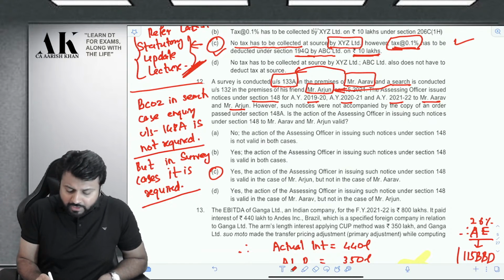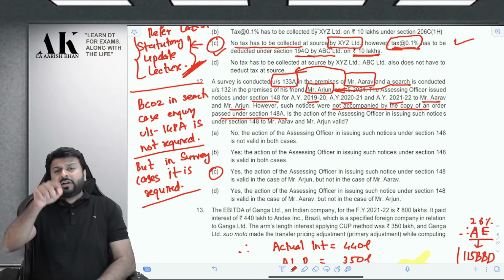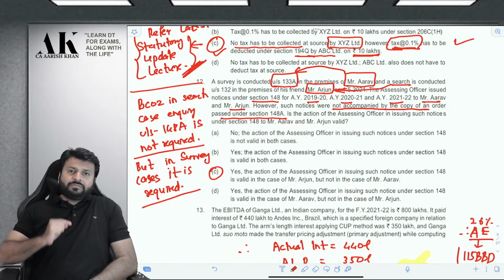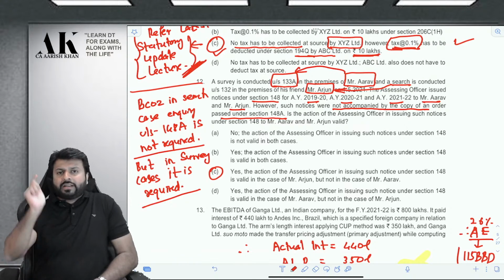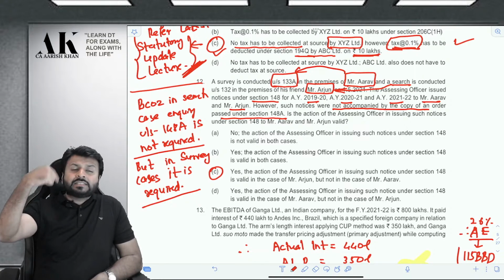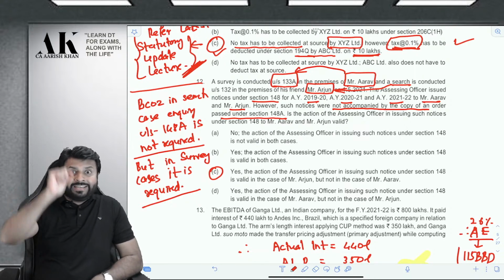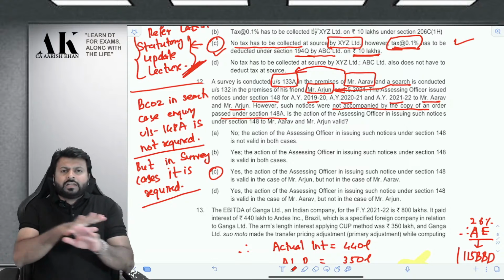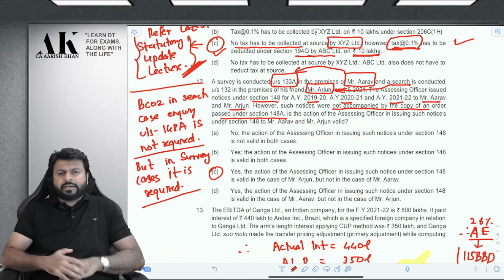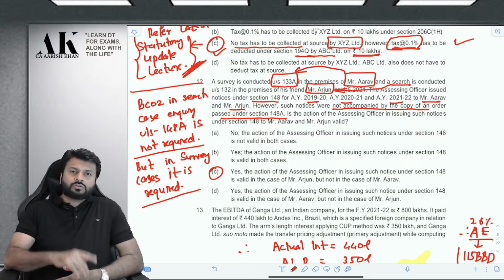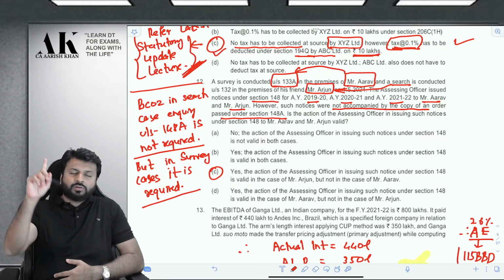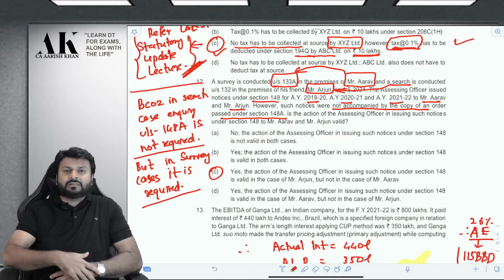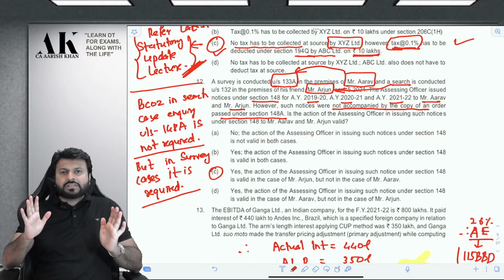However, such notices were not accompanied by the copy of an order passed under 148A. What is 148A? You might be knowing that before issuing a notice under 148 requiring the assessee to file the return, the AO is supposed to conduct an inquiry. So he has not done an inquiry, he has directly sent the notice. Can he do so? That is the question. So listen carefully. For that, you need to read the provision inside out. Look at the kind of detailing the ICAI has done in this question. If you have read properly the provision, you might be knowing.